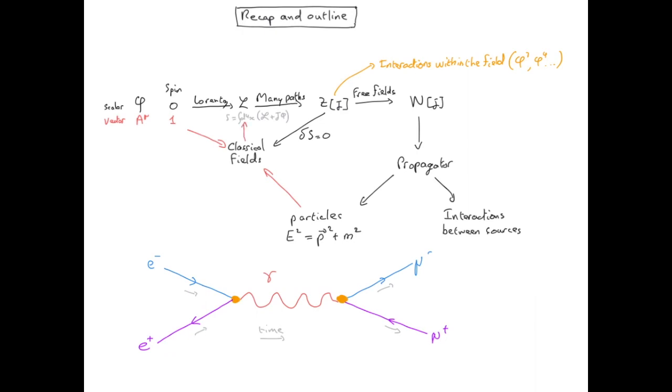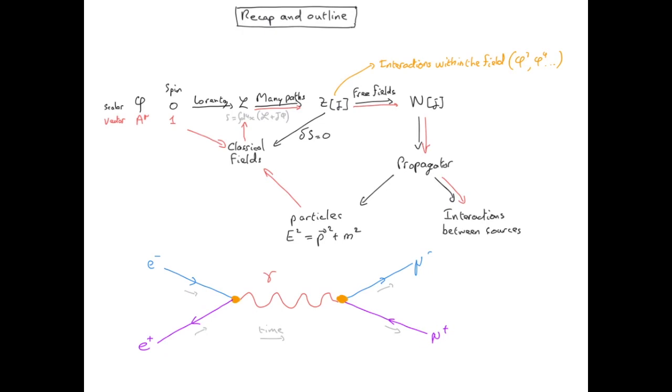We built our path integral, which we solved for free fields, and we obtained the propagator for free vector fields. And then we got the Coulomb interaction between charges acting as sources on the field. By taking the limit where the mass goes to zero, we can describe electromagnetism, and therefore the mediator for the interaction, which is responsible for the annihilation of electron and positron into muon and antimuon.